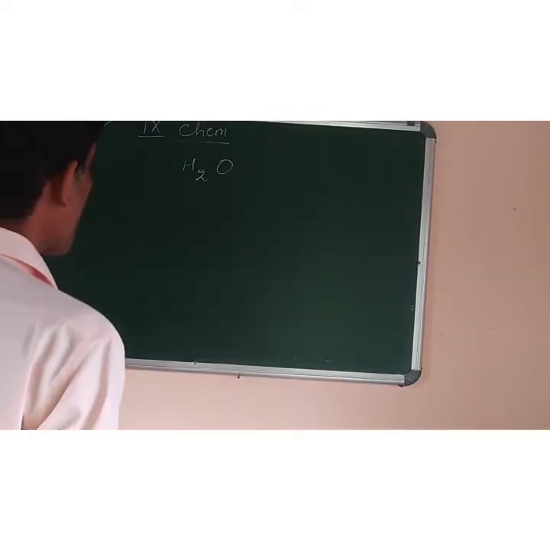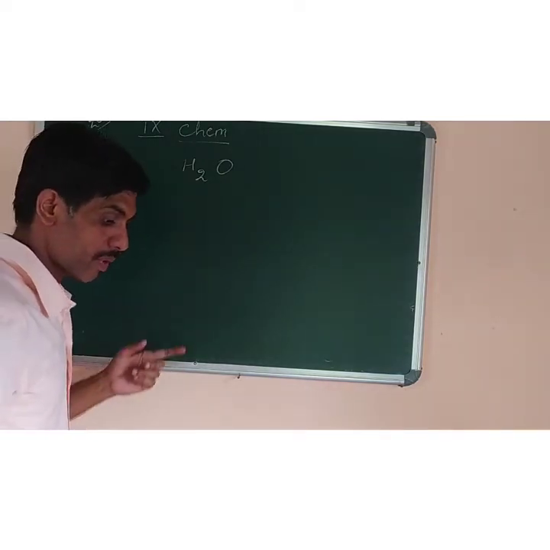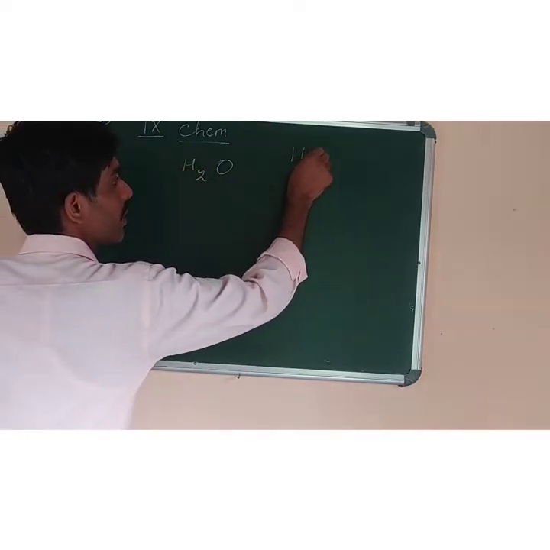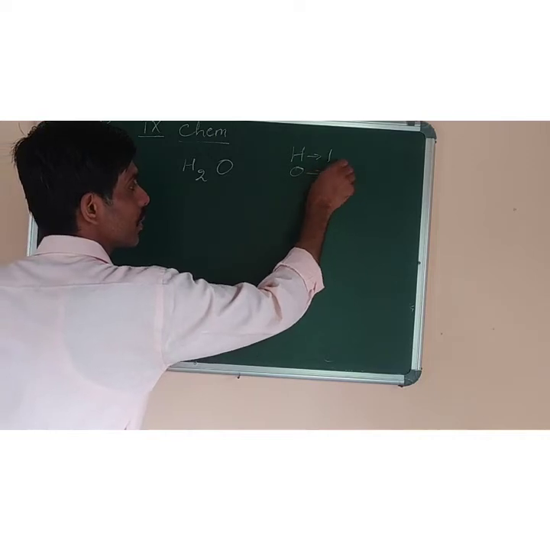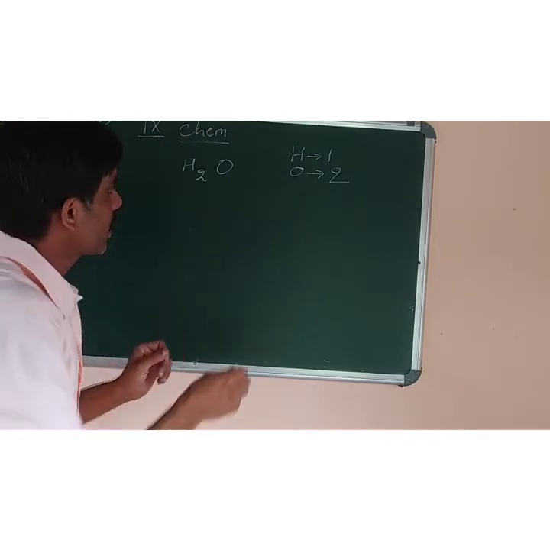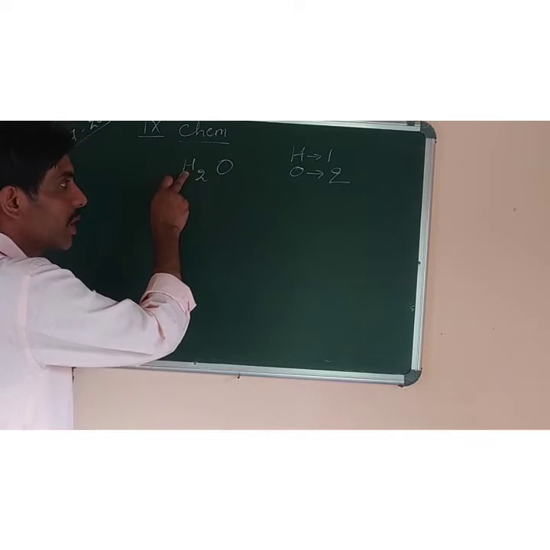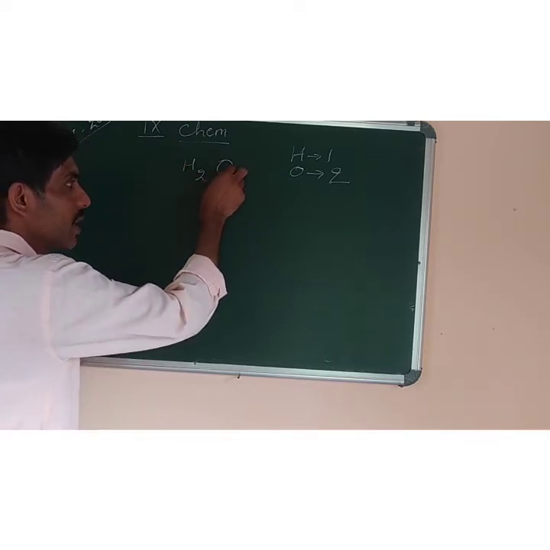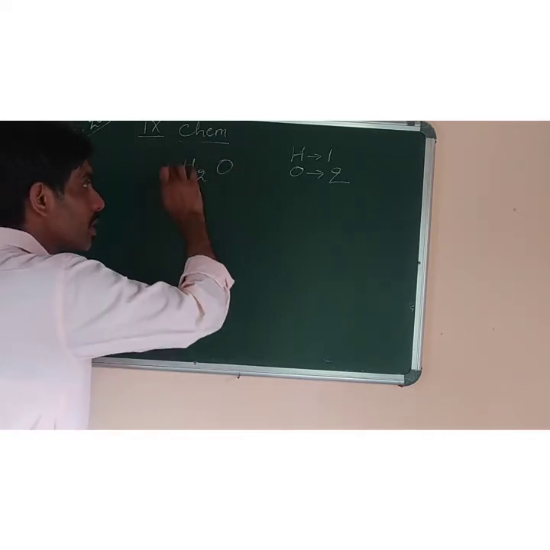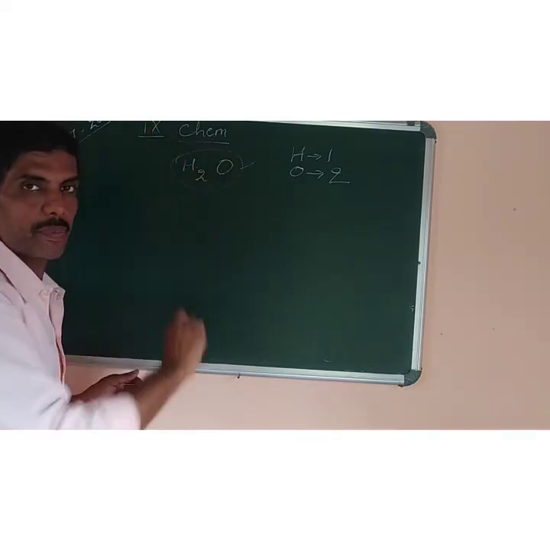Look here. I am writing the molecular formula of water. I have to determine the formula from the valency. If the valency is given, what is the valency of hydrogen? 1. What is the valency of oxygen? 2. Now you can see, whenever we write the compound, we write 2 just below H. This 2 is not the valency of hydrogen. It is the valency of oxygen. Crisscross, and the hydrogen valency is 1, so we write it here. So from looking at the formula of a compound, you can come to know the valency of the elements present in it.